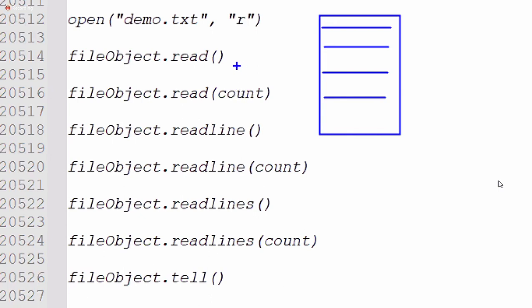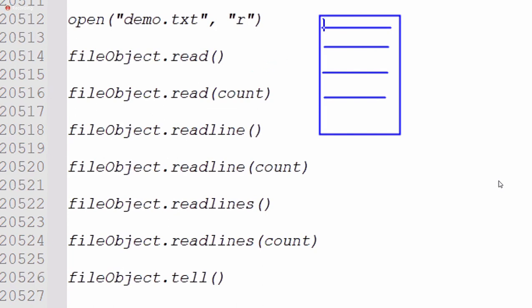Read of count: if I give 4 here, then only 4 characters are read. So it returns either the multi-line string format, or a required number of characters in the form of a string. The readline method's behavior depends on where our file pointer is.